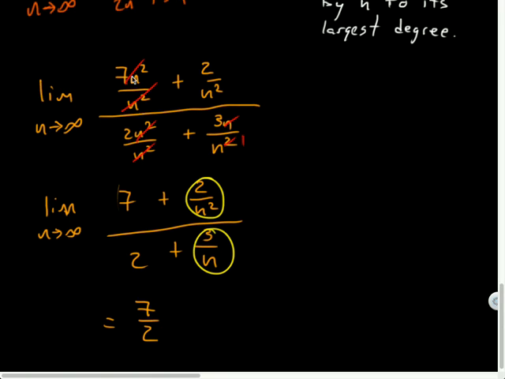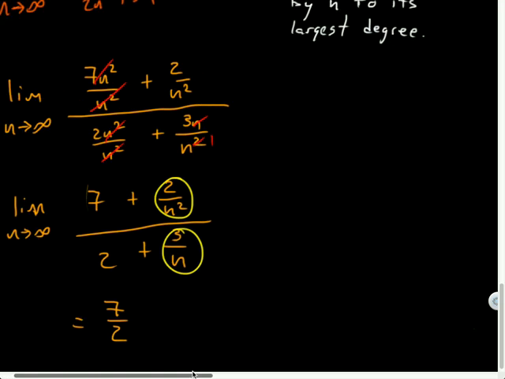That was algebra there. I didn't take the limit until this very last step. So are the 3 over n and the 2 over n squared both approaching infinity or both approaching 0? 3 over n is approaching 0, 2 over n squared is approaching 0. That's why they cancel out. Yep. Adding 0 to anything is fine.